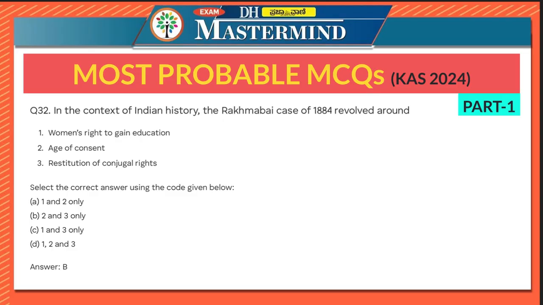In the context of Indian history, the Rakhmabai case of 1884 revolved around women's right to gain education, age of consent, restitution of conjugal rights. Can you remember which question is this? If you can remember this question, that means you are on the right track. This was a question that was given in the prelims conducted on August 27, 2024. That is the examination that has been cancelled by the state government of Karnataka.